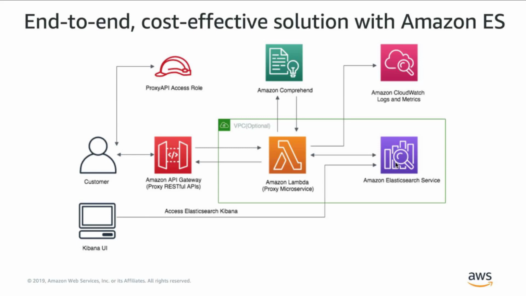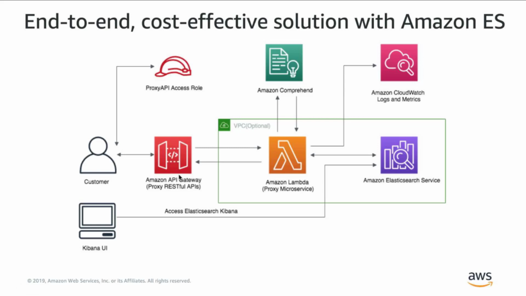search engine. The key features offered by this solution include, first of all, the built-in pre-processing logic to get the document insights from Comprehend. The second one is we have a pre-configured Kibana dashboard to see the visualization of the document insights. I will show you how to get access to the Kibana dashboard later in the demo. And finally, we also provide optional VPC configuration to meet the network access control requirements, as well as the identity access control for the proxy endpoints, so that every single call has to be authenticated and authorized.